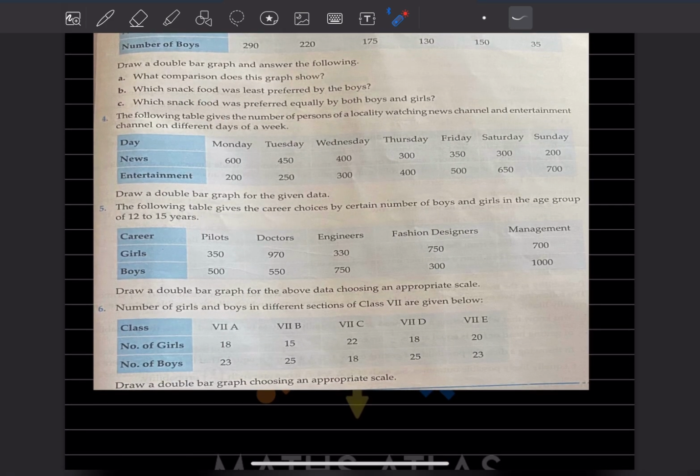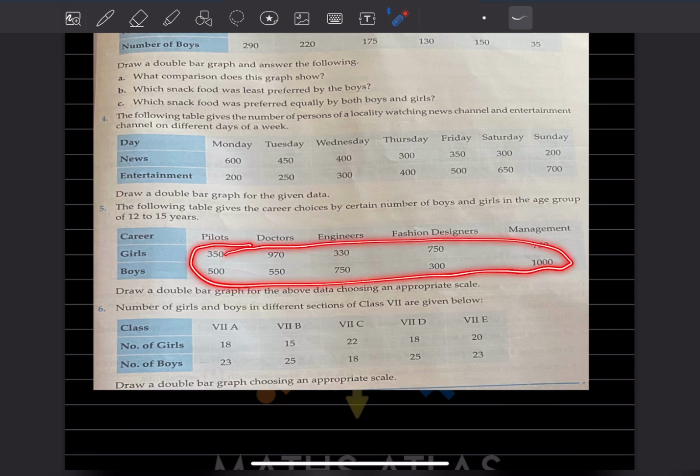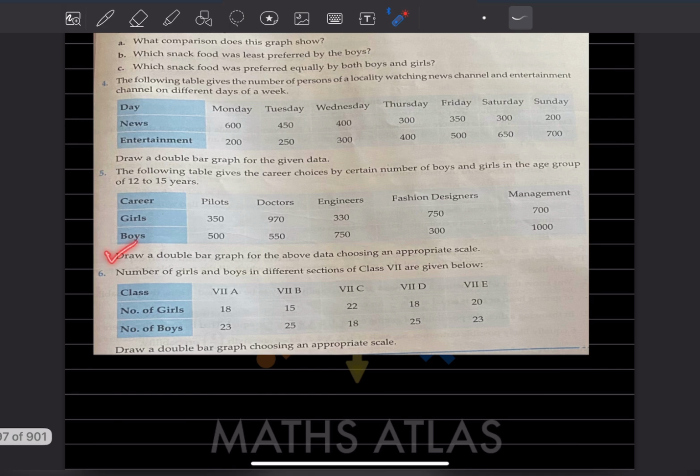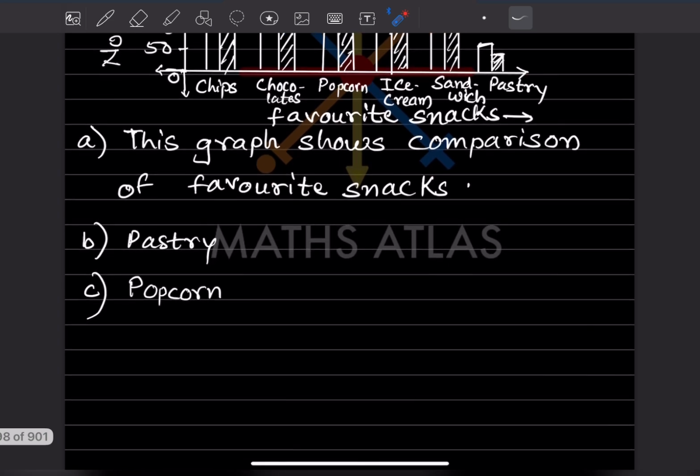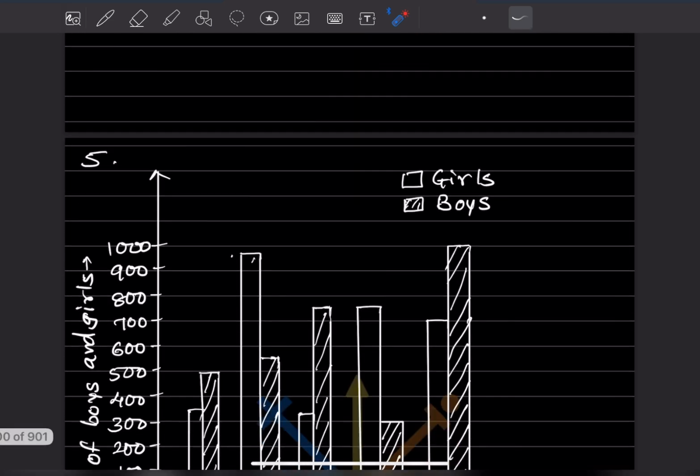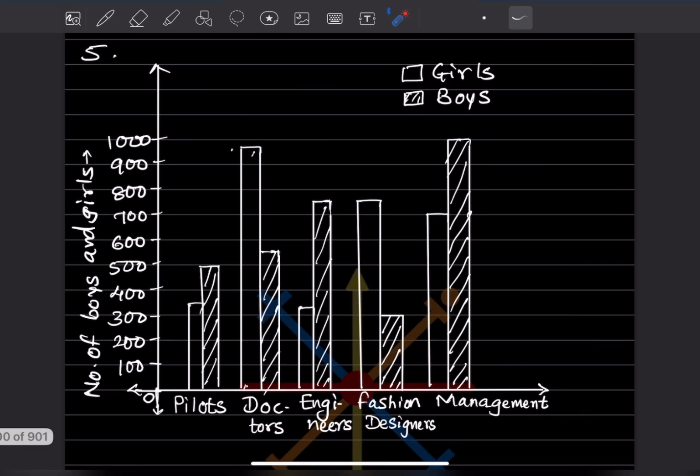Now same here, the following table gives the career choices by certain number of boys and girls in the age group of 12 to 15 years. So these are the careers, and these are the boys and girls, their choices. Again here they said draw a double bar graph for the above data choosing an appropriate scale. So this is for the boys and this is for the girls. So this is given here, the blank one for the girls and boys.